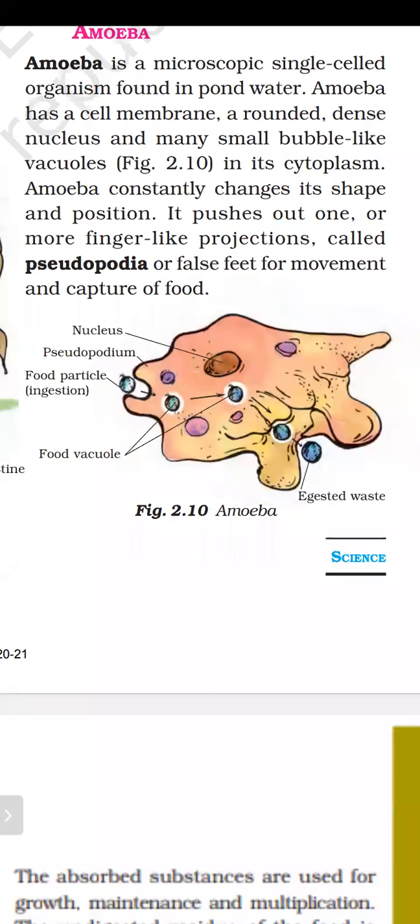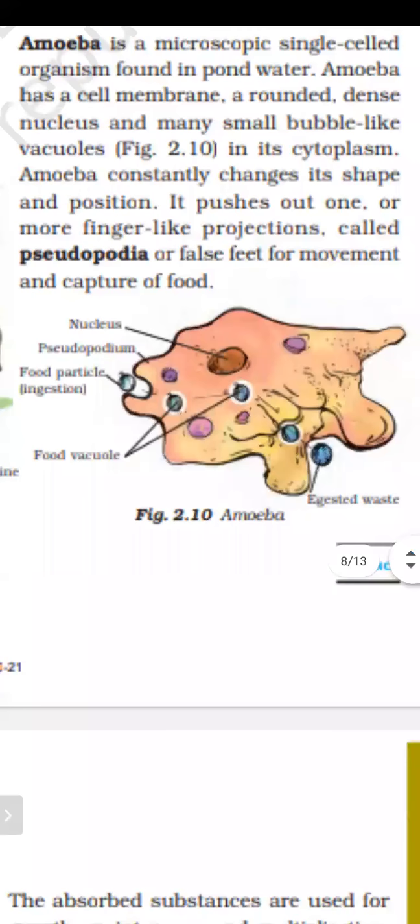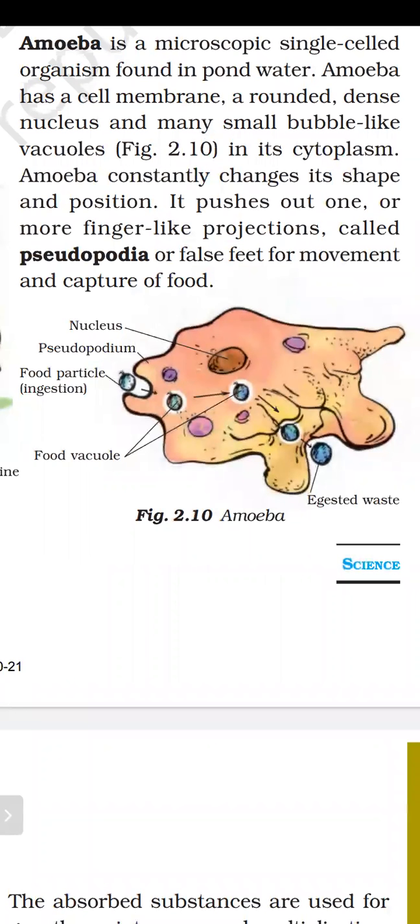In the center, the brown colored central part is the nucleus. And there are some blue colored patches. These are food vacuoles, meaning empty spaces. Those empty spaces are known as food vacuoles. So these are the parts of amoeba.